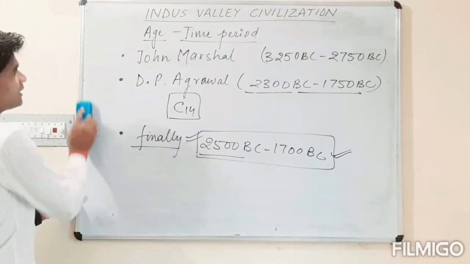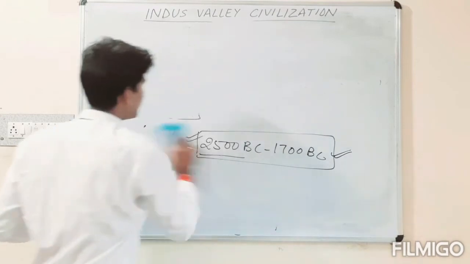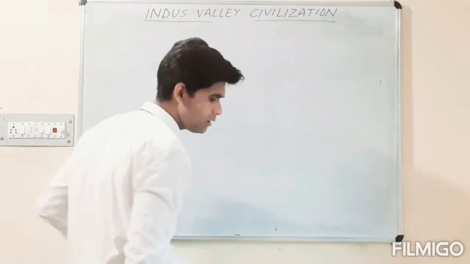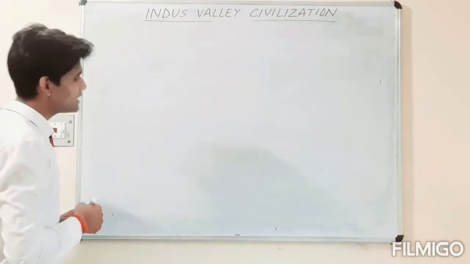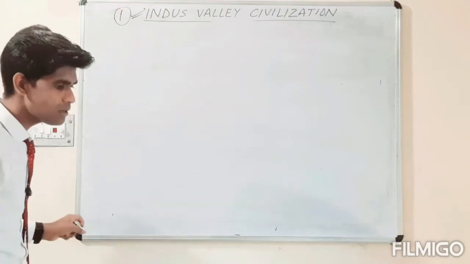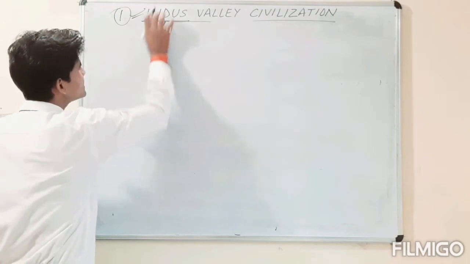Now the third is the naming of that civilization. How do we give the name, and how many different names are used for this Indus Valley civilization? The very first name is Indus Valley civilization, because Indus is a river that is also known as Sindhu.